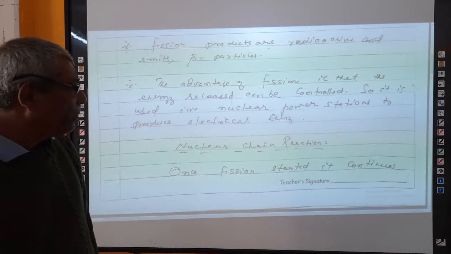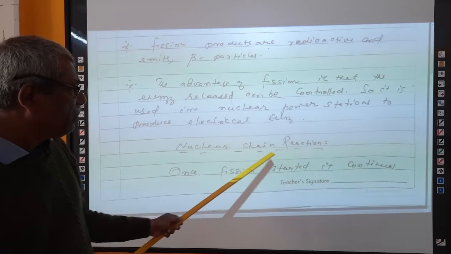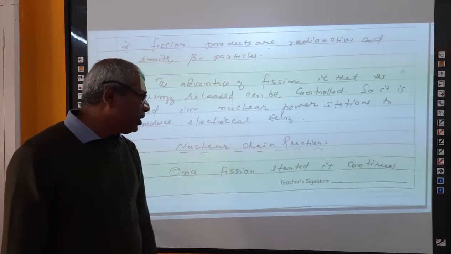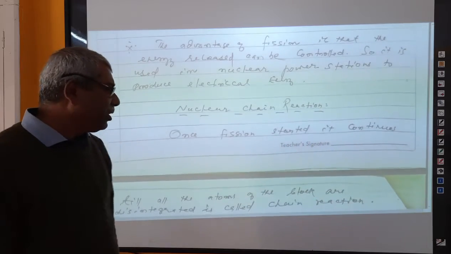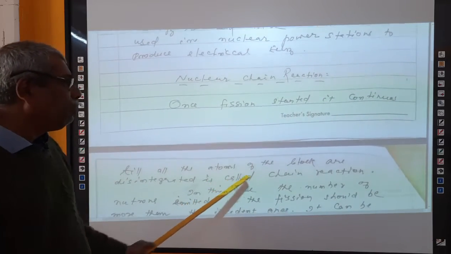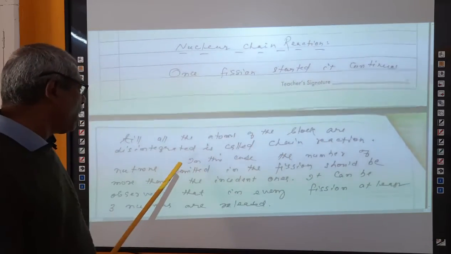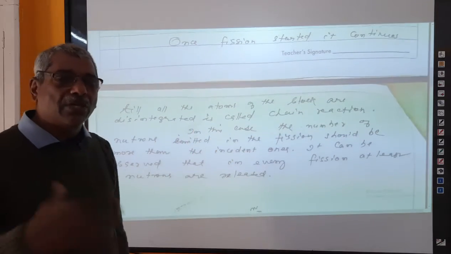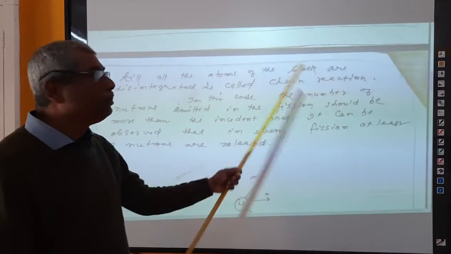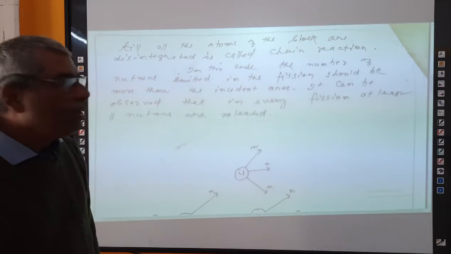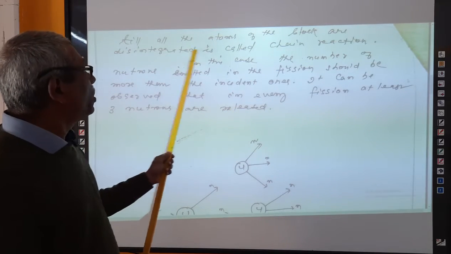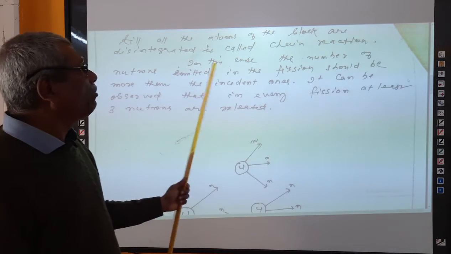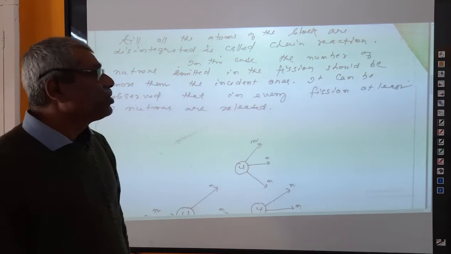Now what do you see? This is a very important topic, that is marked a nuclear chain reaction. Once the fission is started, it continues till all the atoms of the block are disintegrated. Disintegrated means split into krypton and barium, right? Am I correct? Into its products. So till all the atoms of the block are disintegrated, this is called a chain reaction.